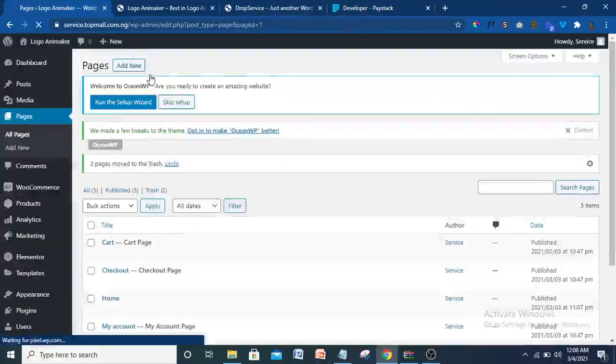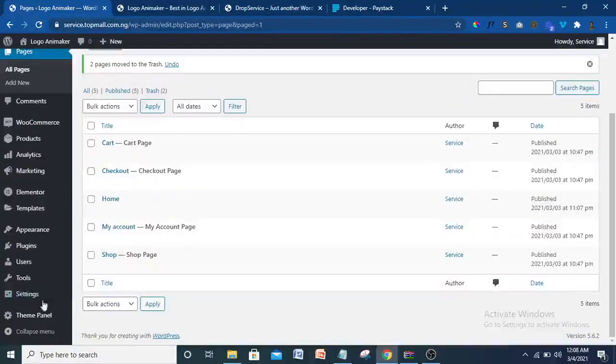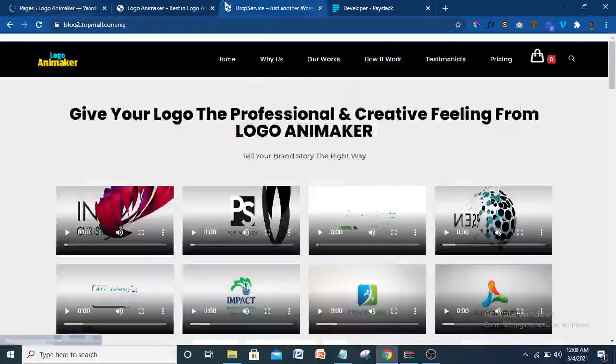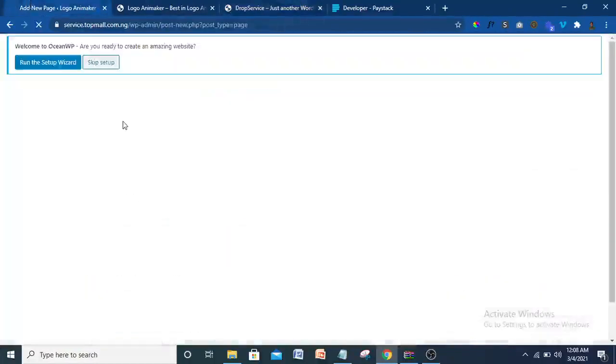So let's get into business, ladies and gentlemen. I've done our page now, so let's come to settings. Okay, let me put in one more page, although that is not that important because we won't actually need it, but just for the sake that if you want to create a blog on your website. As you can see here, there's no blog. This is typically like a landing page. I didn't put a blog, so everything is just taking you somewhere on this same page altogether. So let me just put in blog here.